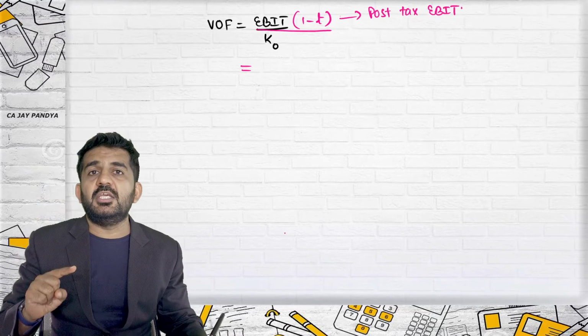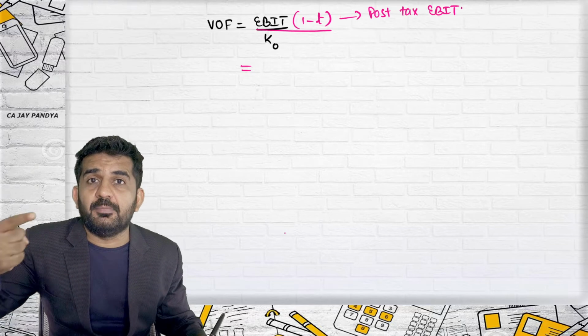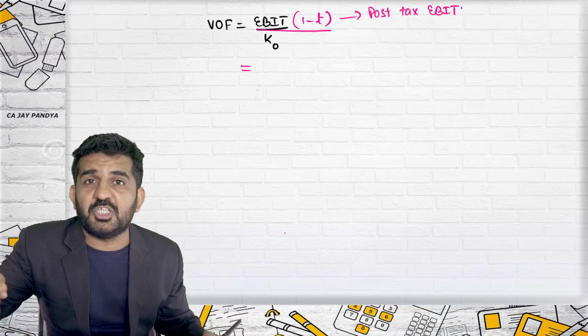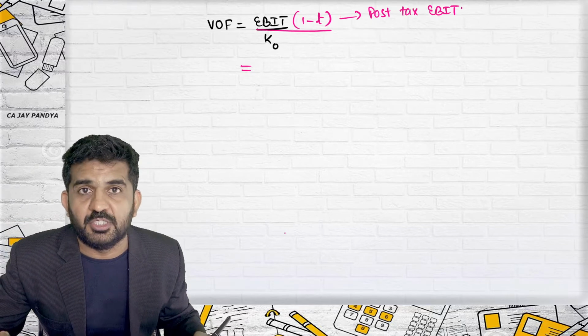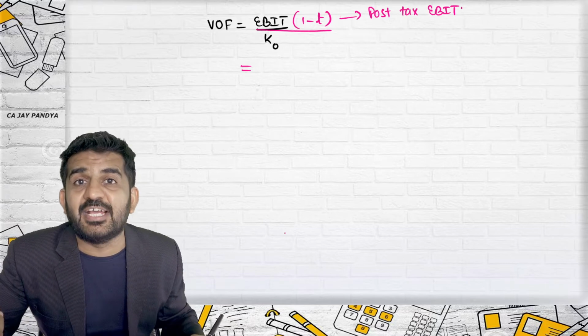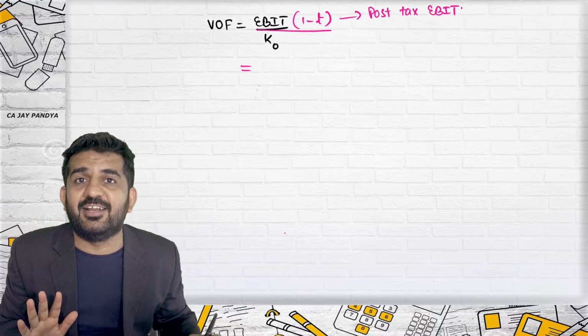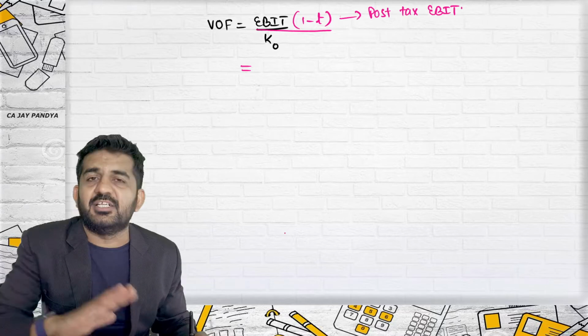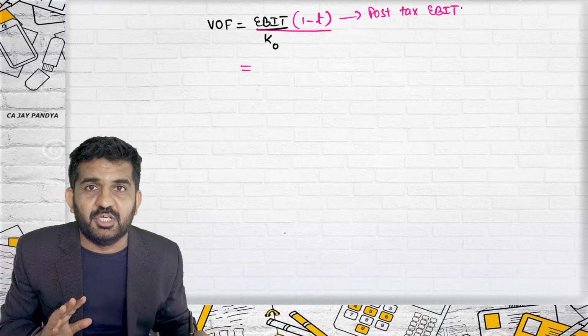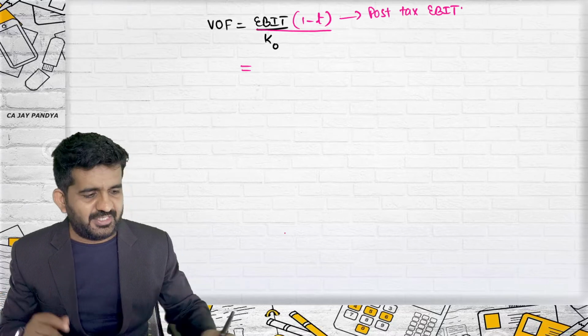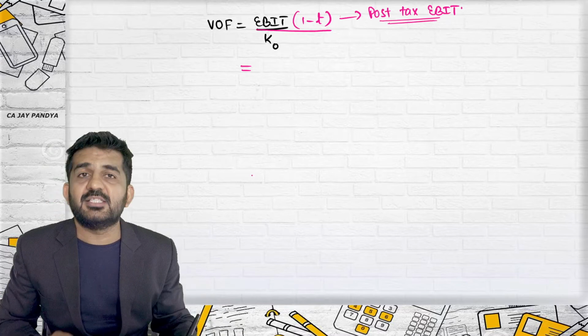Because EBIT is not given to debenture holders, equity shareholders, or preference shareholders. It is outside expenditure, as good as salary. So you are not considering salary anywhere over here, so you should not consider even taxation. So I have taken post-tax EBIT.